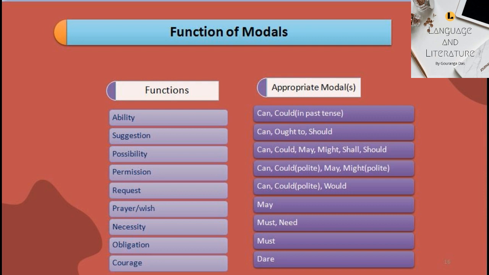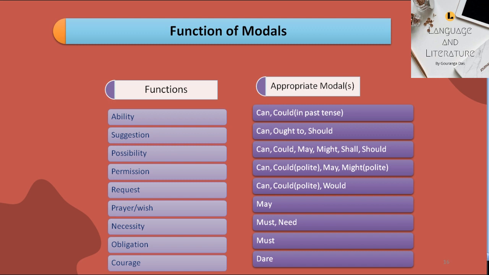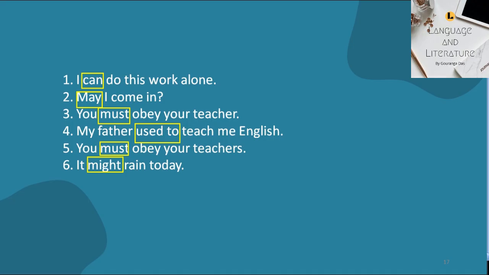We use may to denote prayer or wish. To express necessity, the modals like must, need, etc. are used. To express obligation, the modal must is used. To denote courage, the modal dare is used. Never forget, one modal auxiliary can be used to express more than one impression of mind. Here are some examples based on the uses of modal auxiliaries.